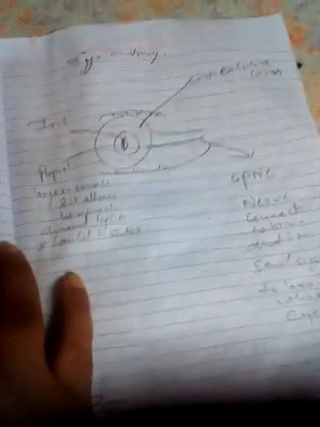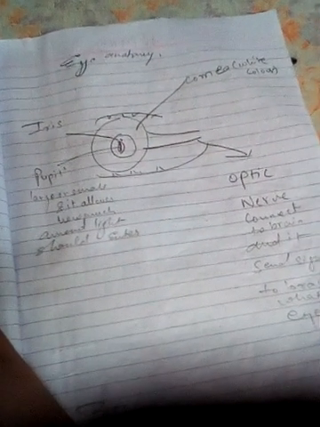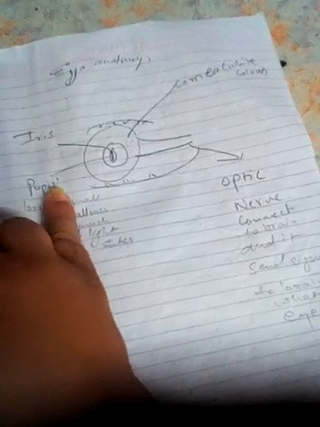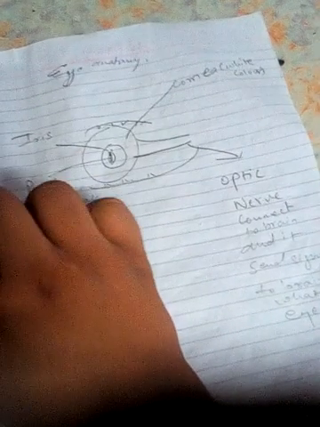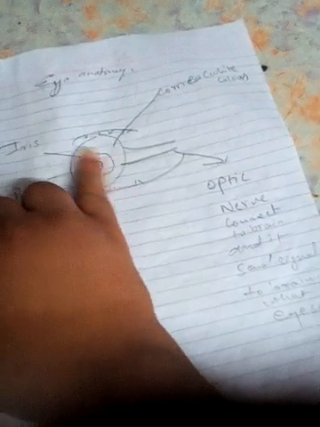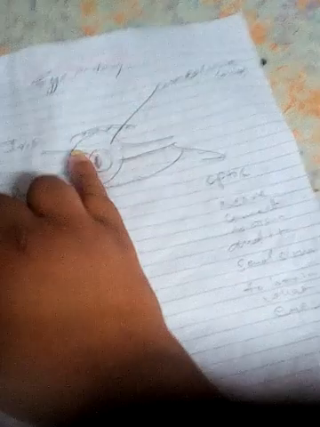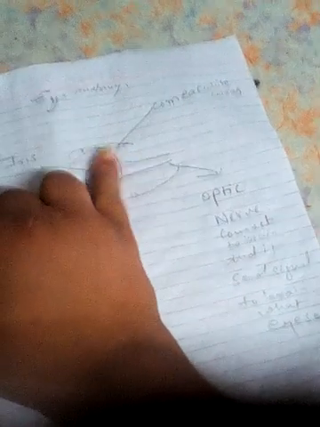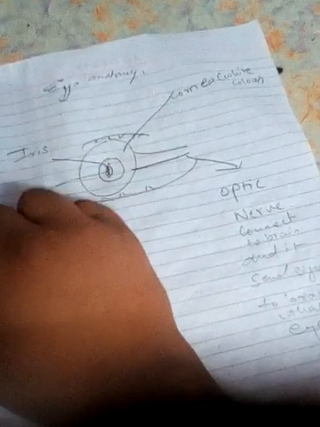Now another topic is the human eye. The human eye consists of the pupil, the small inner part. The pupil controls the amount of light entering the eye. Another layer is called the iris, and the outer white layer is called the cornea.